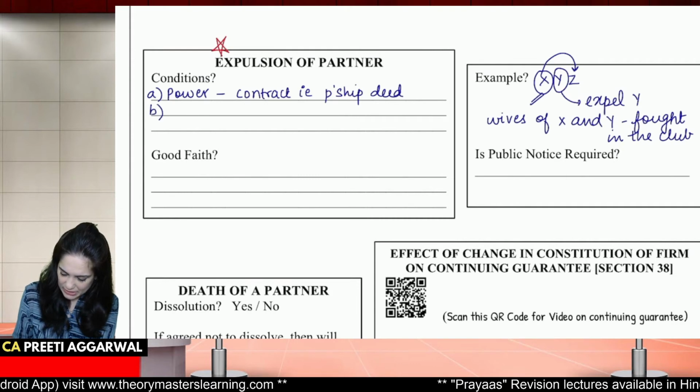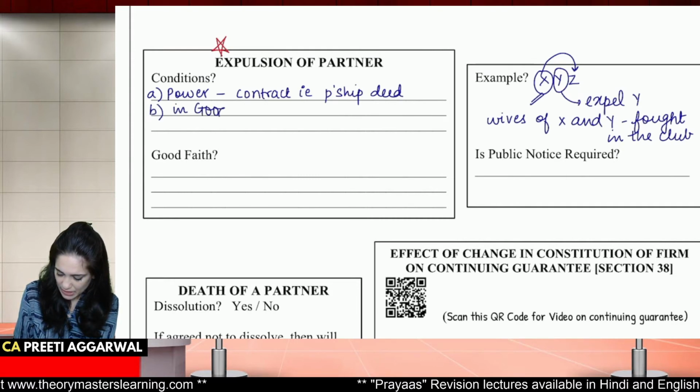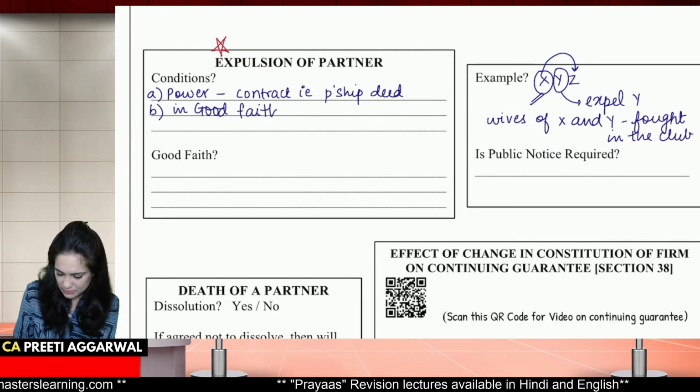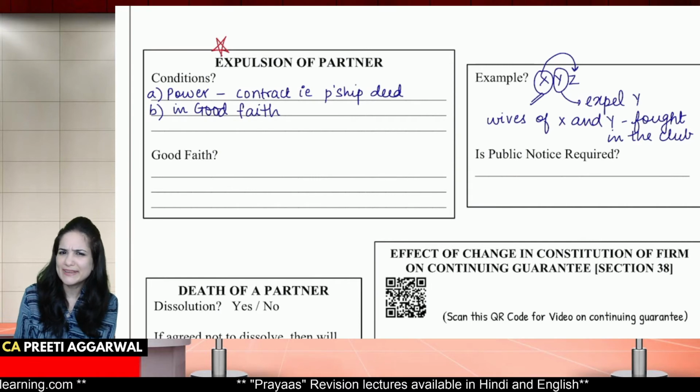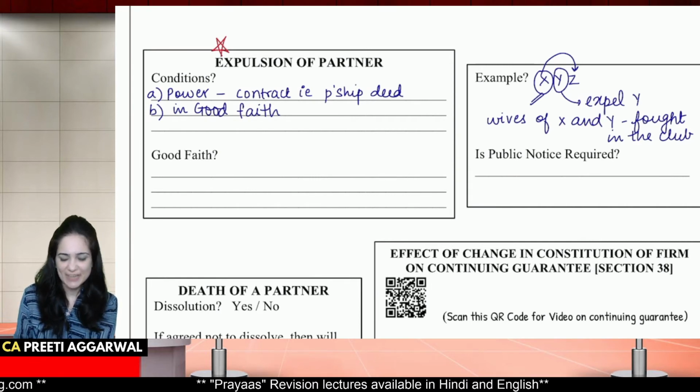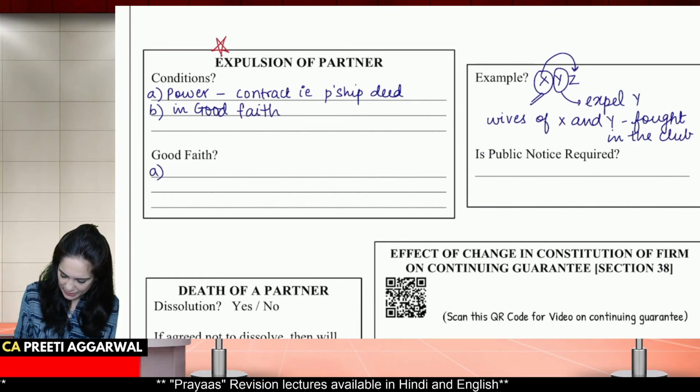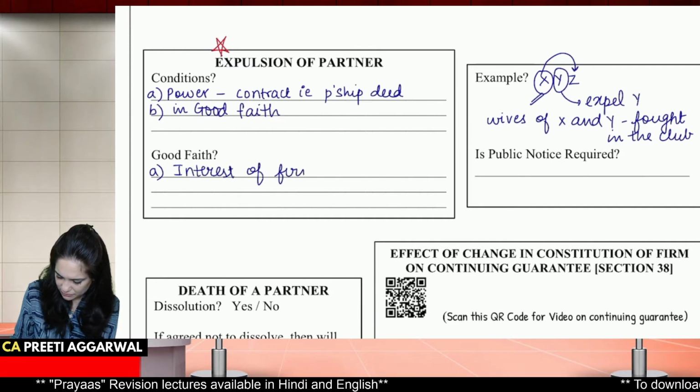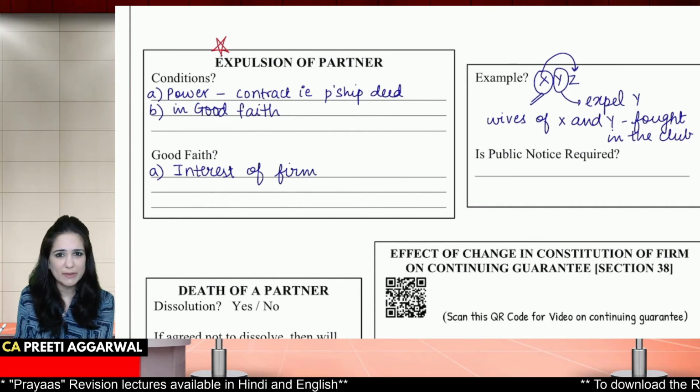Then secondly, it must be in good faith. The expulsion must be in good faith. Now, what is the meaning of good faith? Good faith means that it must be firstly in the interest of the firm. So here, is it in the interest of the firm? Is it even a reason to expel a partner?